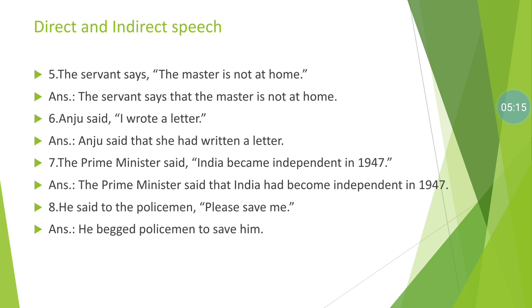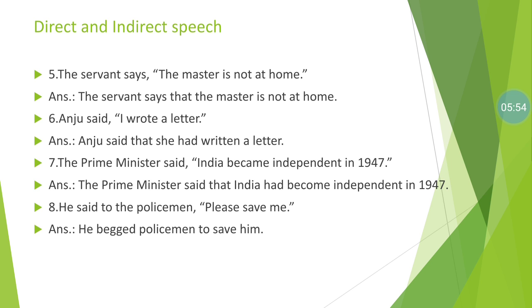Number 6, Anju said, "I wrote a letter." Anju said that she had written a letter. Number 7, the Prime Minister said, "India became independent in 1947." The Prime Minister said that India had become independent in 1947. Next, he said to the policeman, "Please save me." So, students, it is a different type of sentence. It's the imperative type of sentence.